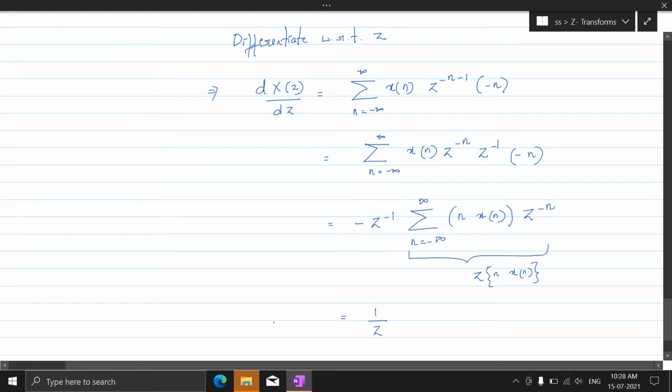Fine. Then you have dx of z by dz. So this is your z transform of n x of n, right?